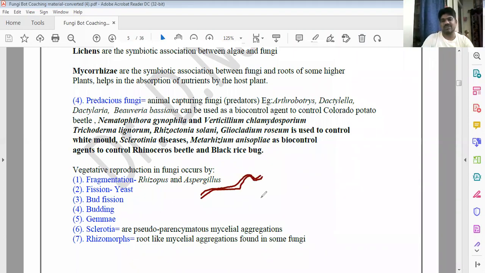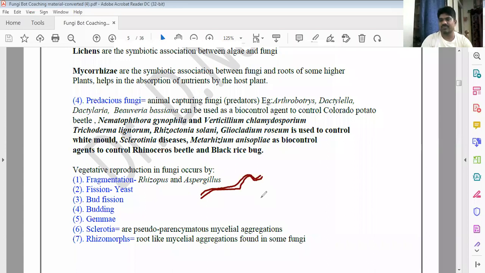But whatever genetical modifications and recombination happen in sexual reproduction all occur here without sexual organs.